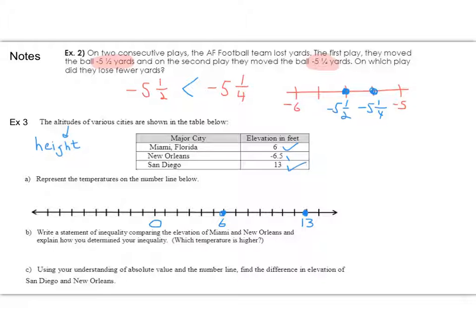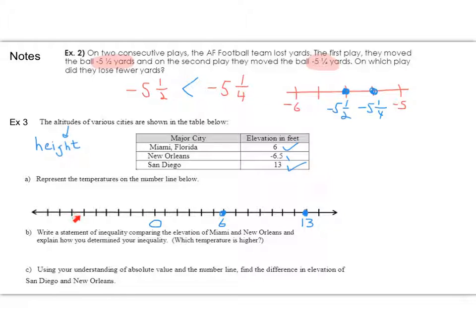Now we need the negative 6.5, so we're going to start at 0 again and count backwards. So we're at 0, then we know it's negative 1, negative 2, negative 3, negative 4, negative 5, negative 6. And then I need to be somewhere in the middle. Negative 6.5 is going to be in between because the next one's negative 7.